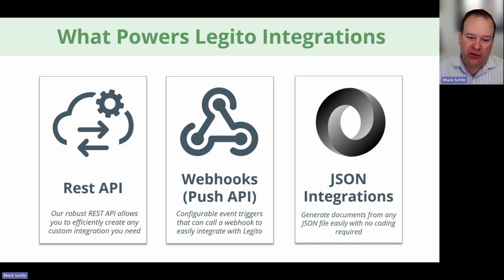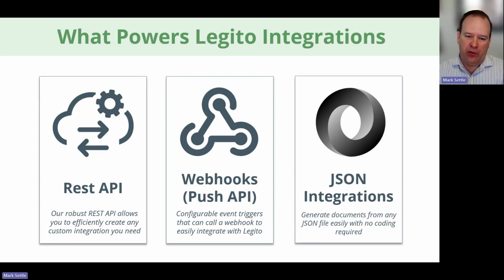I've got data in Salesforce that I want to get into my document. Without this JSON integration, there would have to be some kind of middleware that sits to correlate the Salesforce data with template data or template elements in Legito to perform a document generation. Well, JSON integration is a configurable management of that middleware.